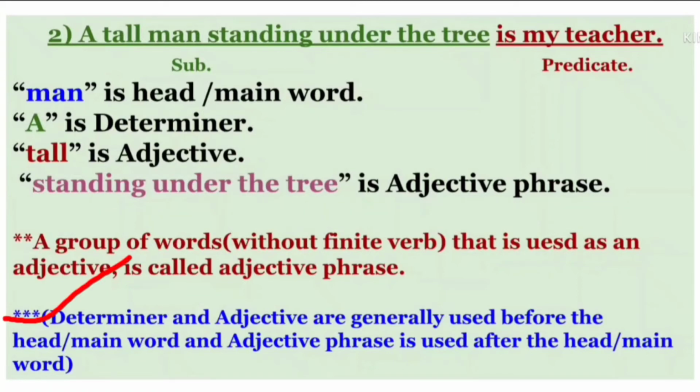We should remember that determiner and adjective are generally used before the head word, and an adjective phrase is used after the head word. In this sentence we can see a is a determiner, tall is an adjective, and man is the head word. So determiner and adjective are used before the head word, and standing under the tree is an adjective phrase and it is used after the head word.